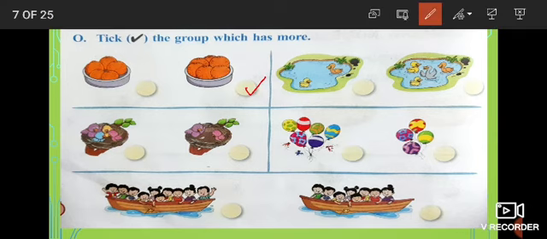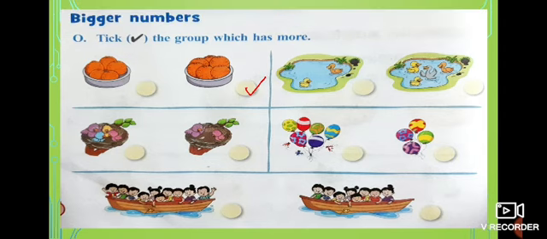Okay. And look at the next one. What is there in the pond?